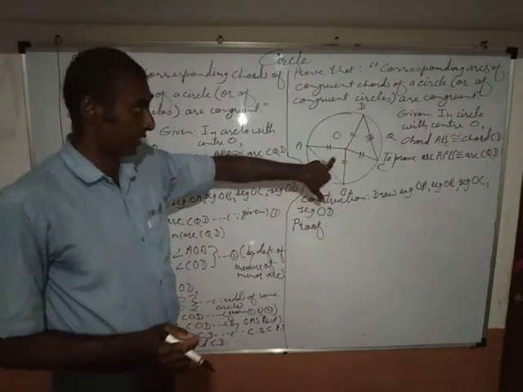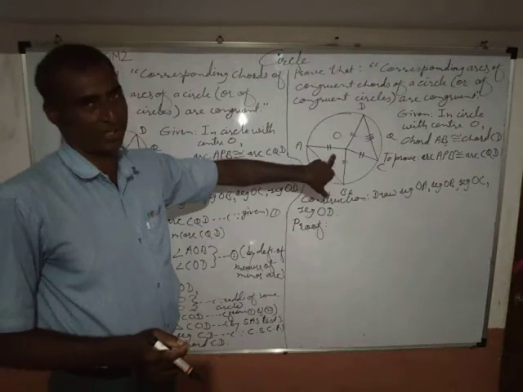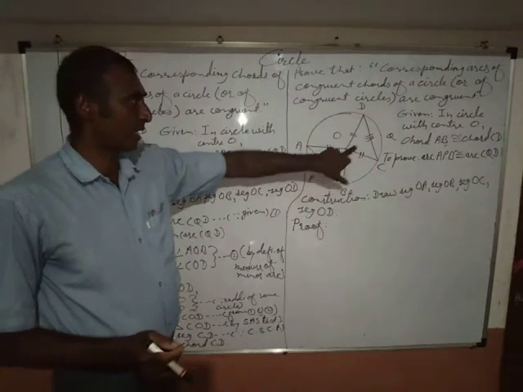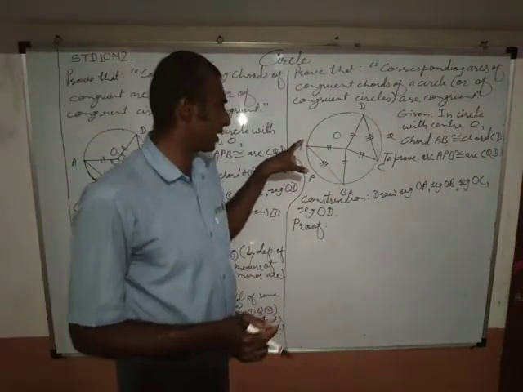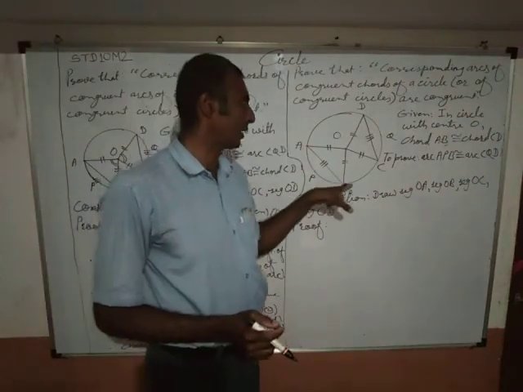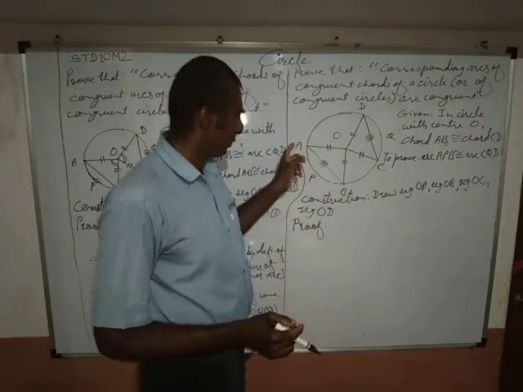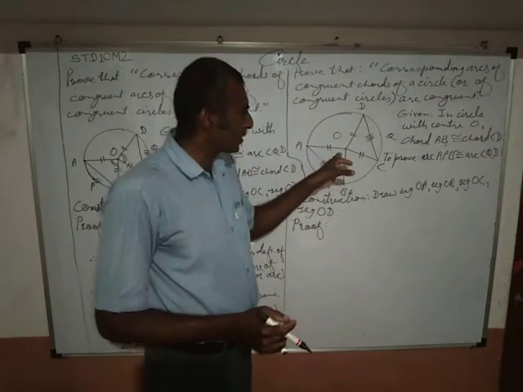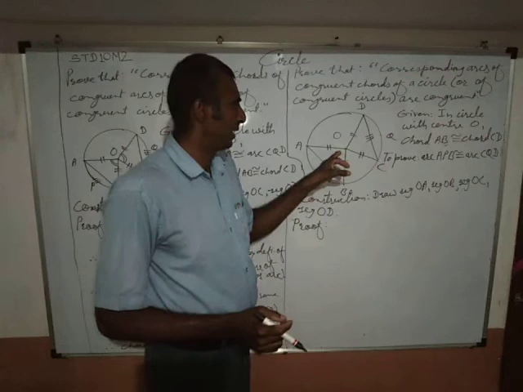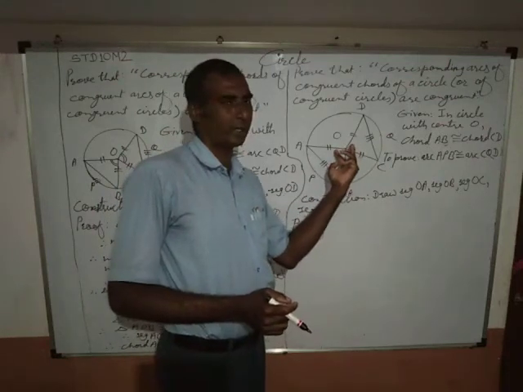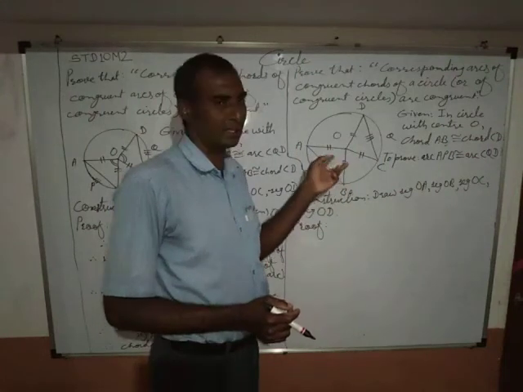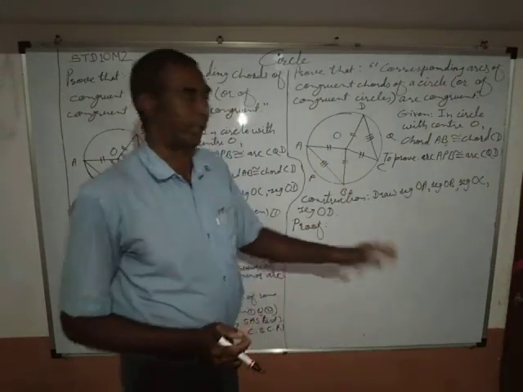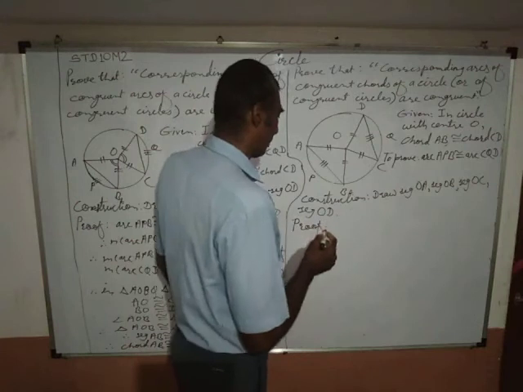Now in this case test is SSS test, and if two triangles are congruent then their corresponding elements are congruent. We are interested with arc APB and arc CQD, but we are going to consider their central angles. As central angles will be congruent, then arcs intercepted by those central angles which are congruent will be congruent. Okay, let's mention here in a proof.